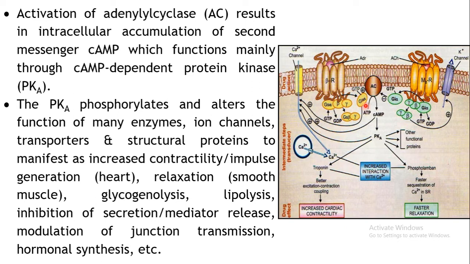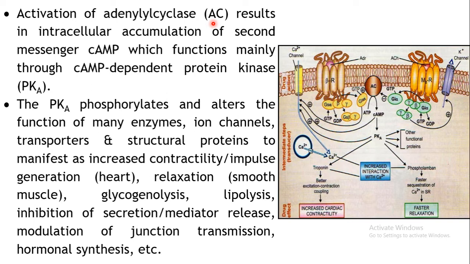Now next, what is happening? Once this alpha subunit is bound with your GS protein and activated by GTP, it will detach from your other 2 subunits, the beta and gamma subunits. It will go and activate the enzyme called adenylyl cyclase.